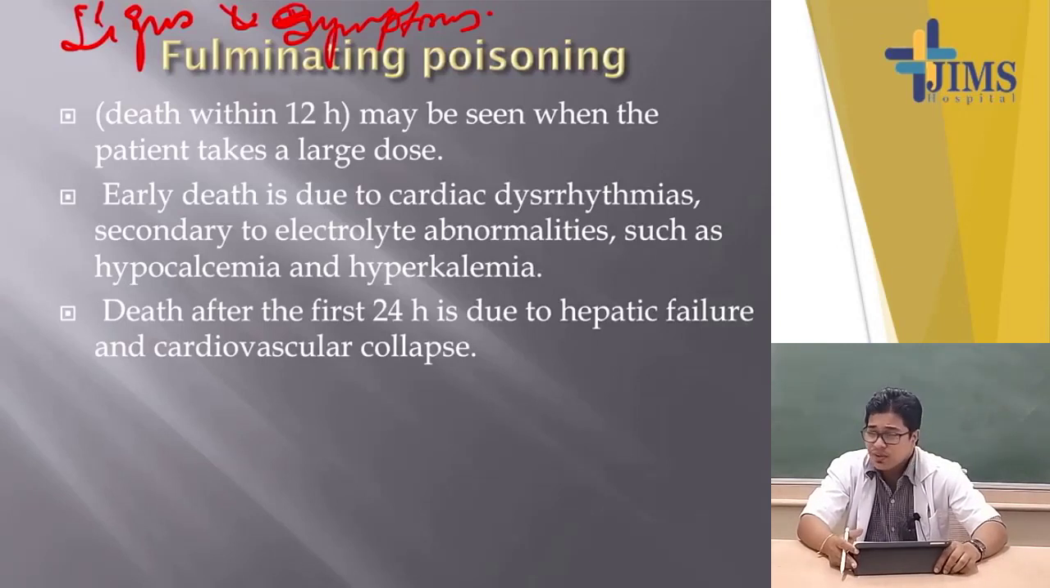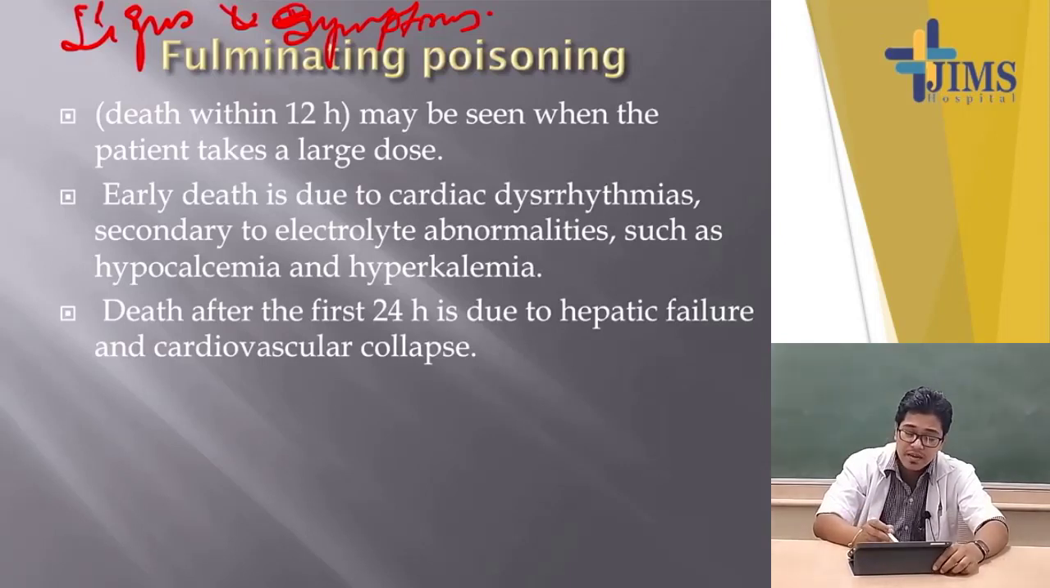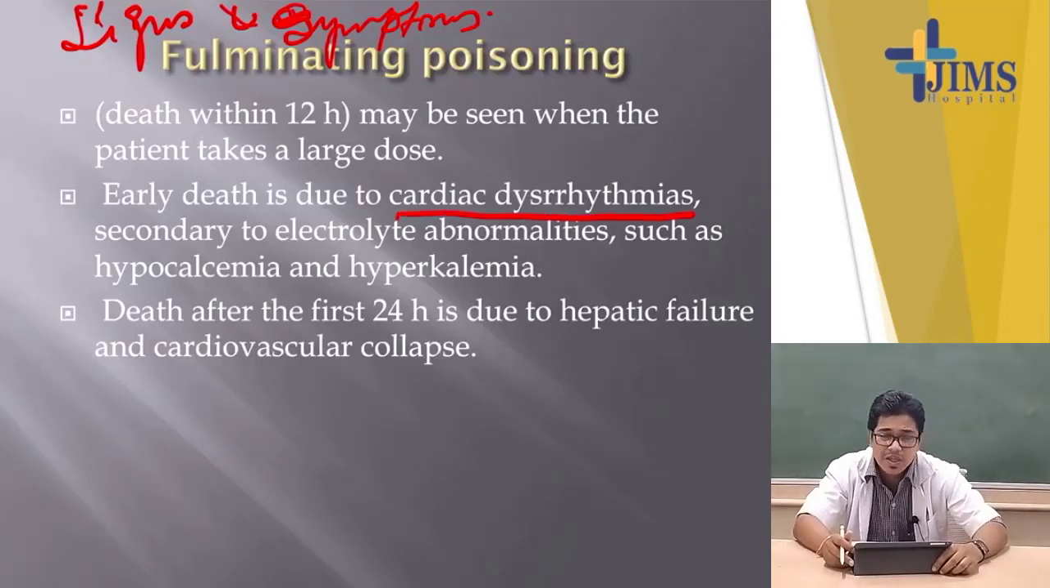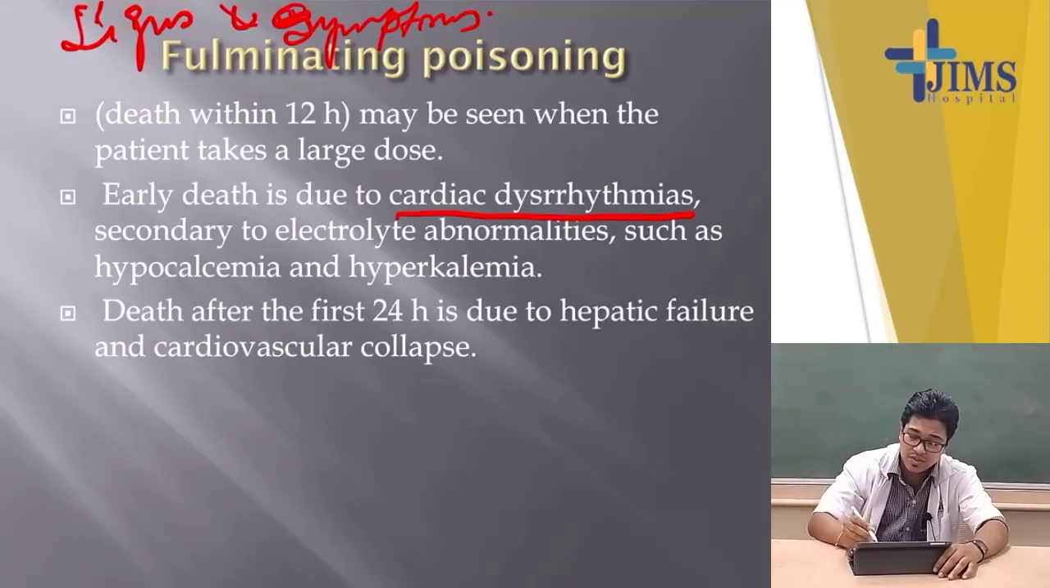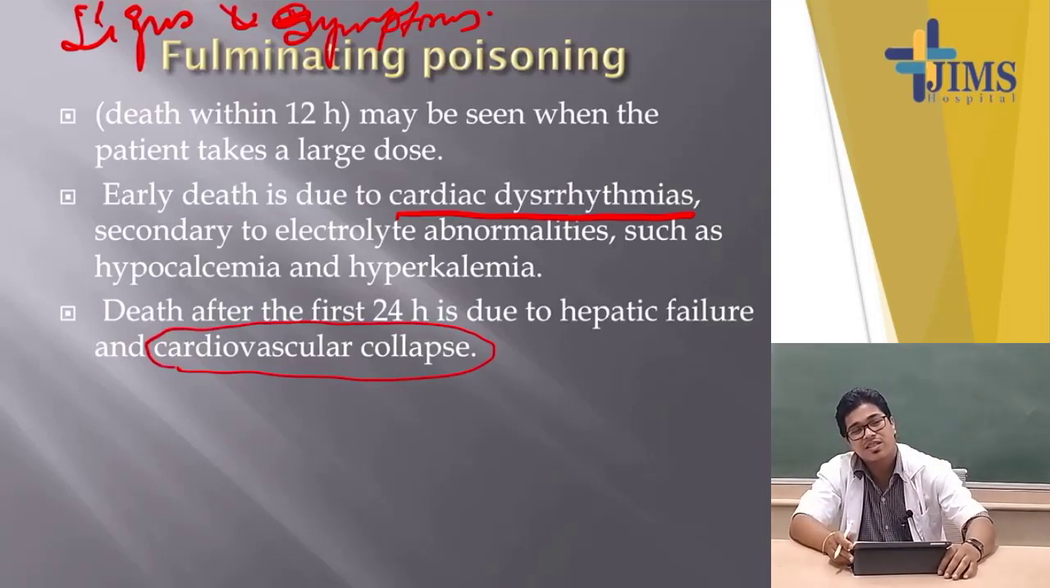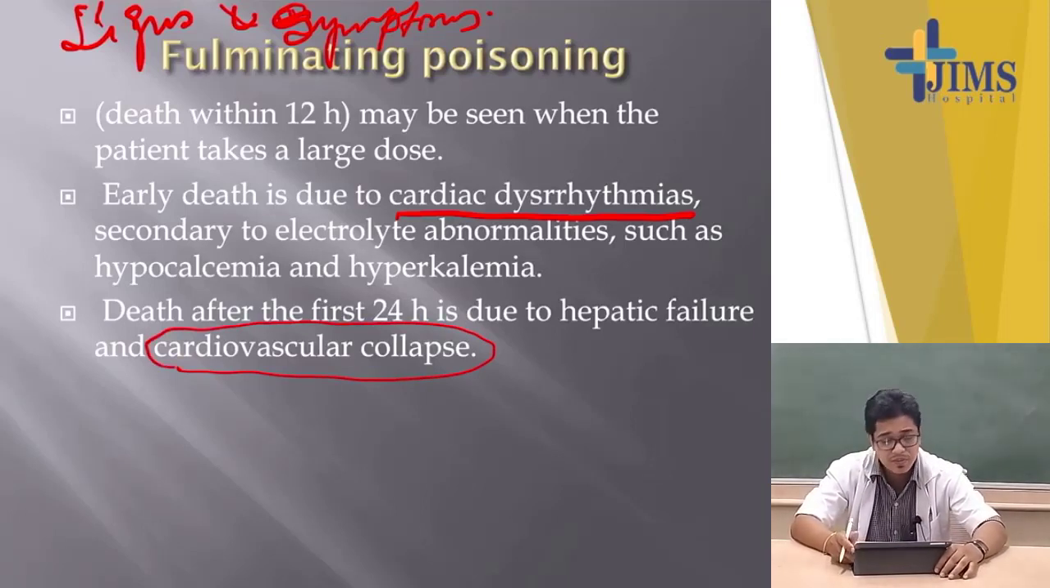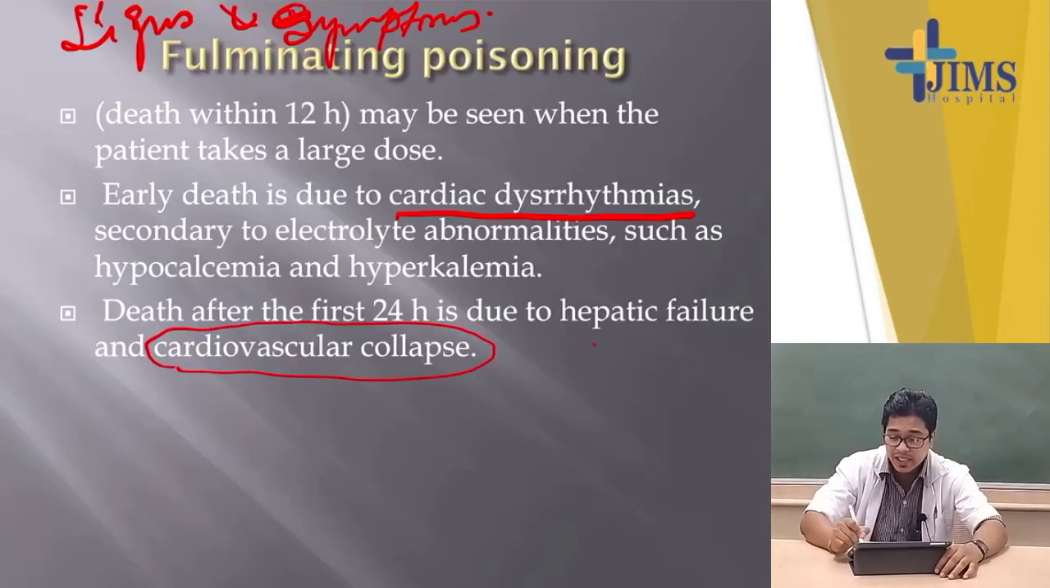So, death occurs within 12 hours, and may be seen when the person takes a large dose of this phosphorus. Early death is due to cardiac arrhythmia. Basically, the person dies due to cardiac arrhythmia, cardiovascular collapse, hypocalcemia, electrolyte imbalance, hyperkalemia. Death after the first 24 hours is due to hepatic failure and cardiovascular collapse. So, basically the persons die due to cardiovascular collapse immediately. If the persons die after 24 hours, then probably it is due to hepatic failure.